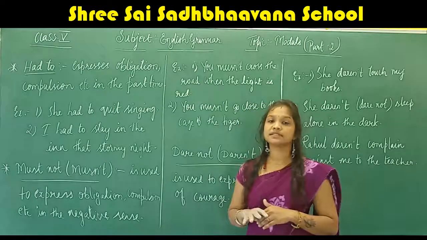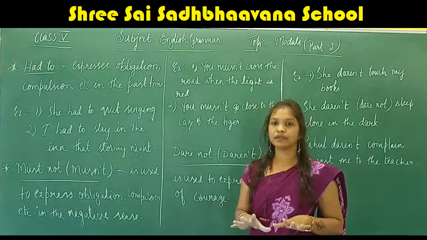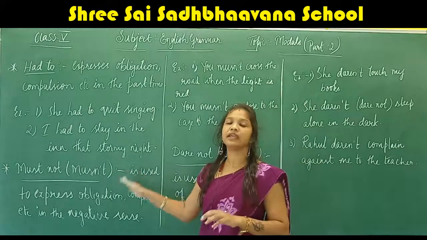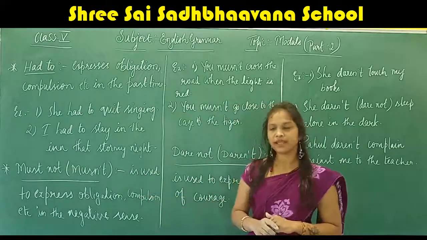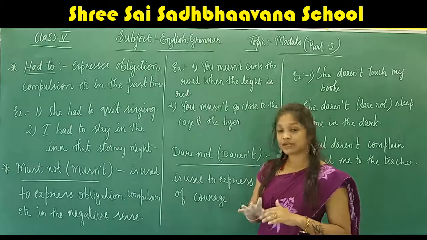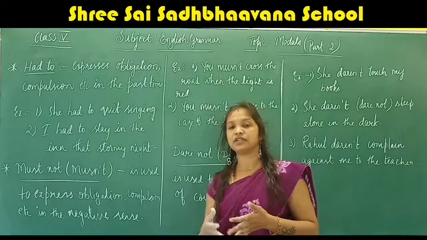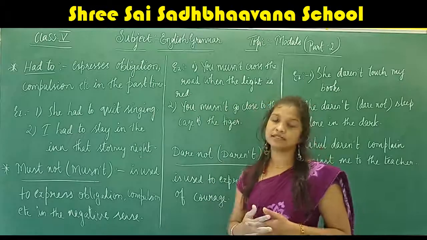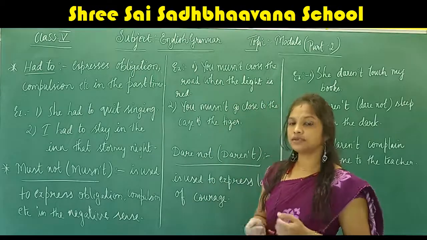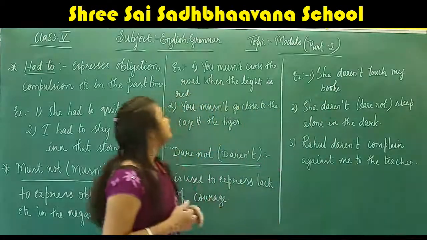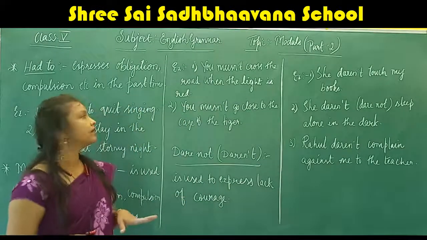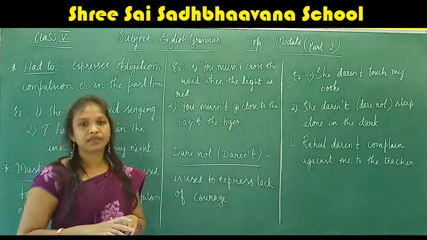Next is must not or mustn't. Here, must not is the negative form of must. It is used to express obligation or compulsion in the negative sense. For example, you mustn't cross the road when the light is red.